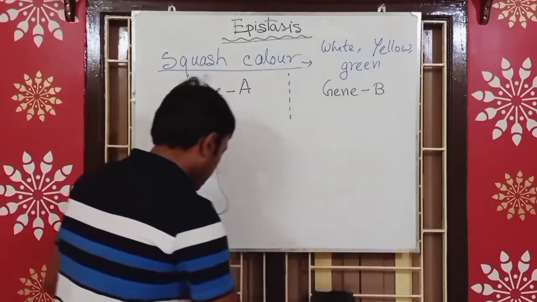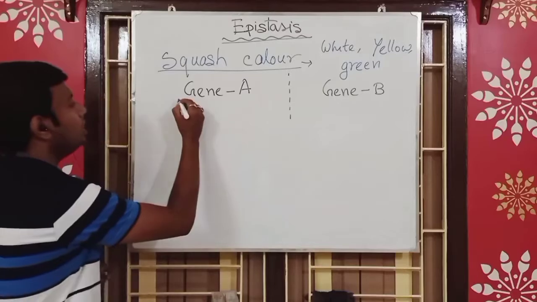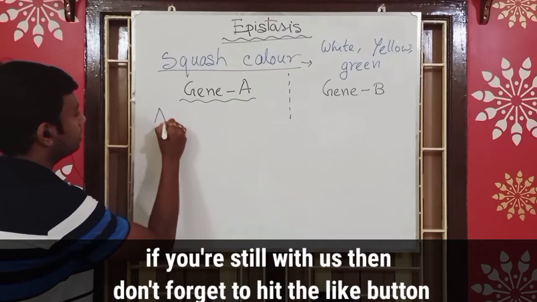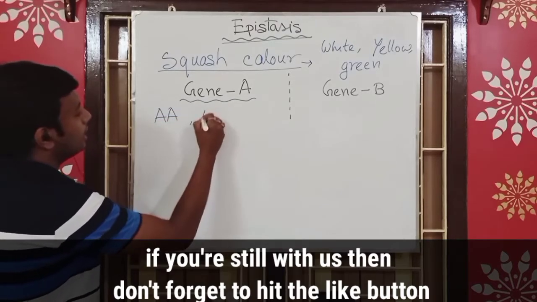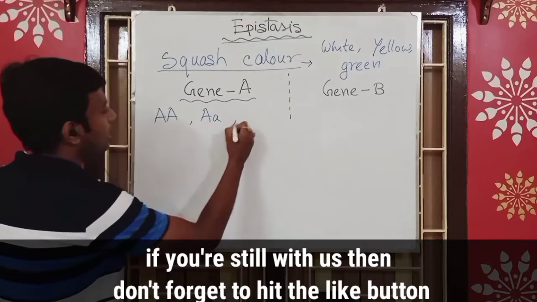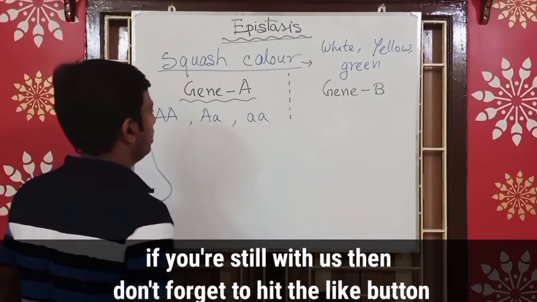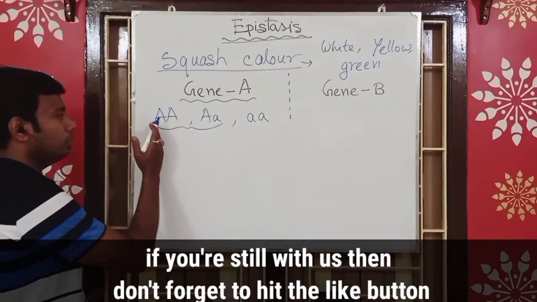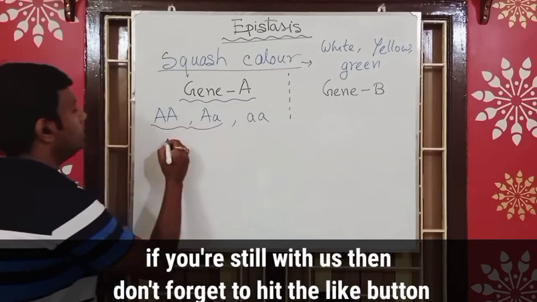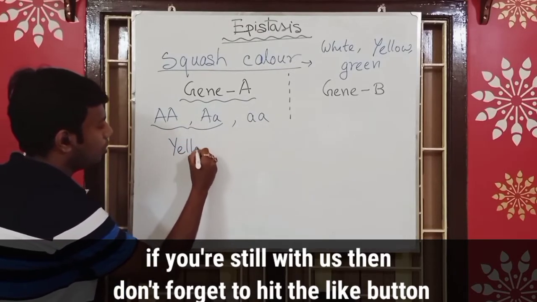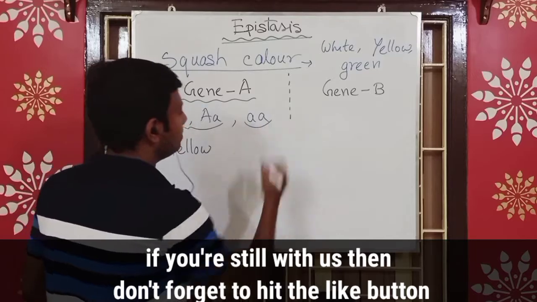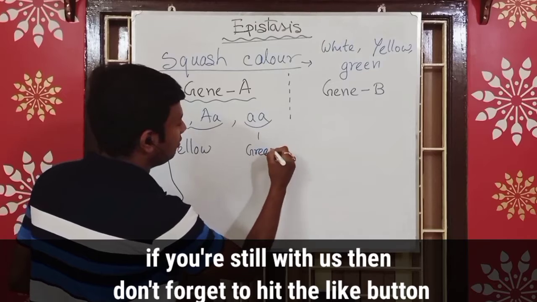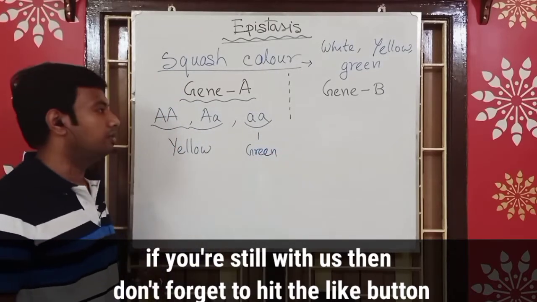In the case of gene A, there are three allelic variations: capital AA, capital A small a, that is heterozygous condition, and small a small a, homozygous recessive. The dominant allelic combinations, both homozygous dominant and heterozygous, produce the yellow color in normal condition, and the recessive allelic variation produces the green color in the vegetable.